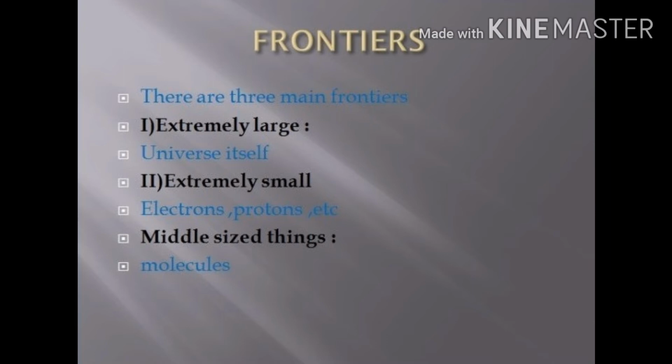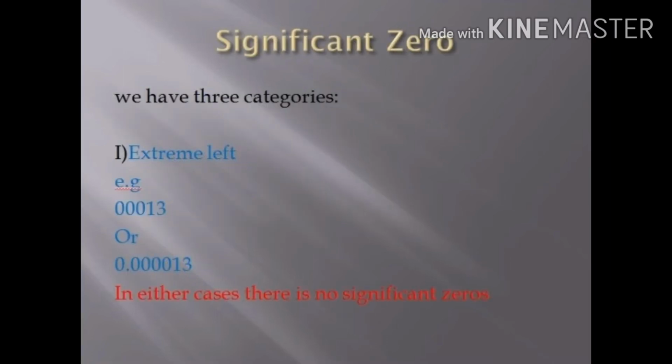So we are going to the main topic, which is significant zeros. Don't confuse it with significant digits. We are not dealing with significant digits, we are only discussing significant zeros. About significant zeros, we have three main categories. The first is zero on the extreme left of any digit, then zero in the middle, and then zero on the extreme right.